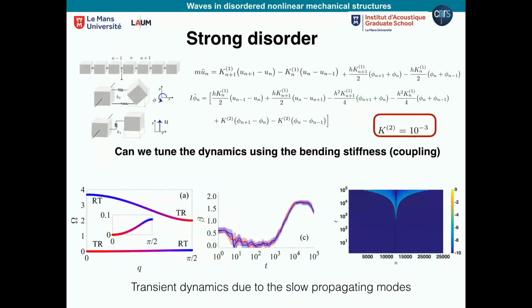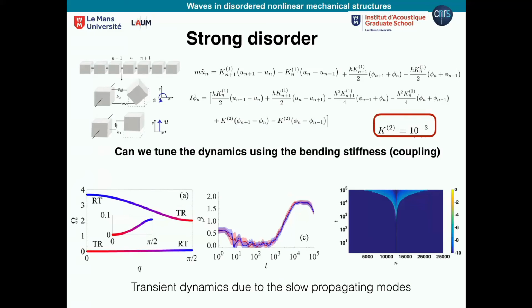So the question is, what really happens if you can use this K2 to see more interesting stuff? Imagine I'm always doing the same thing, exciting in the center and seeing how the energy propagates. What happens here is that this branch is very low and has very slow modes, so the propagating modes are very slow.